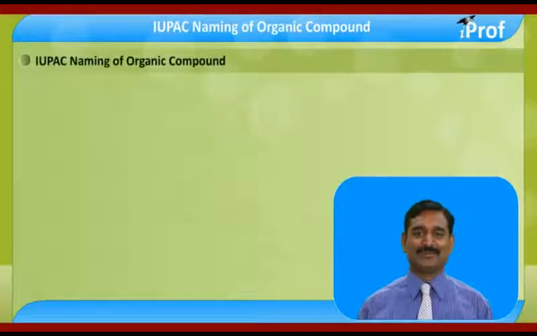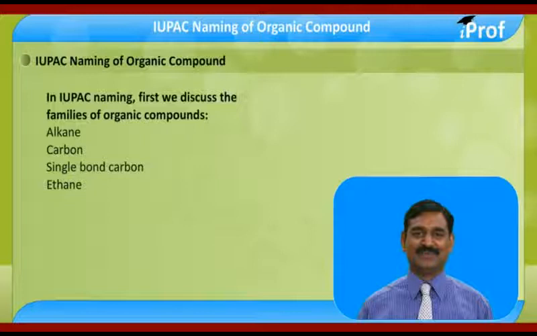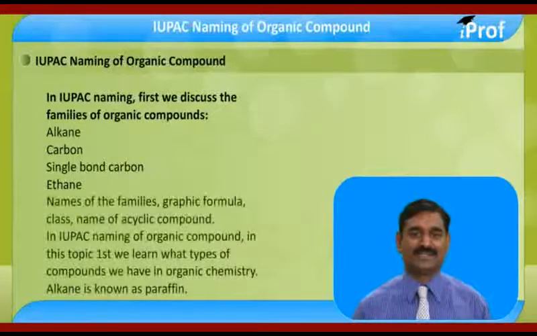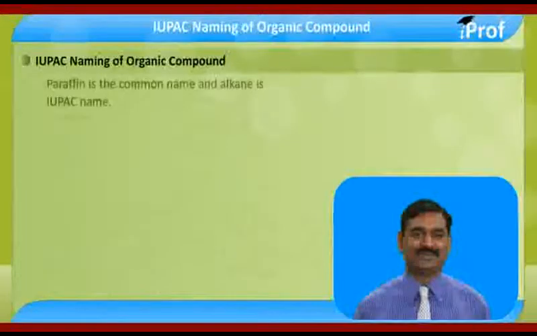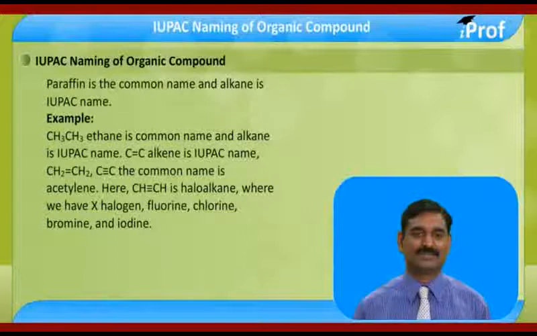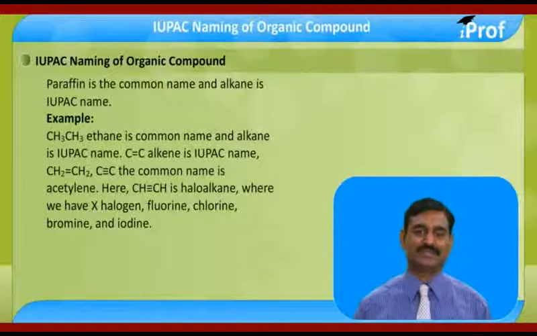IUPAC naming of organic compound. In IUPAC naming, first we discuss the families of organic compound: alkane, carbon single bond carbon, ethane. An example: name of the family, graphic formula, class name of the acyclic compound. Example: name of the compound.